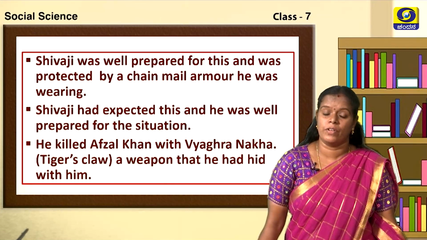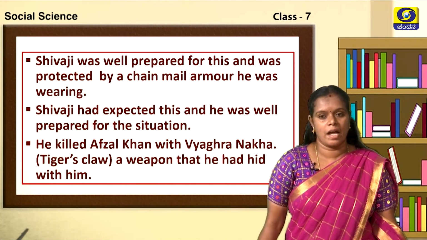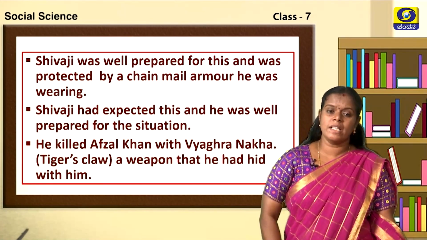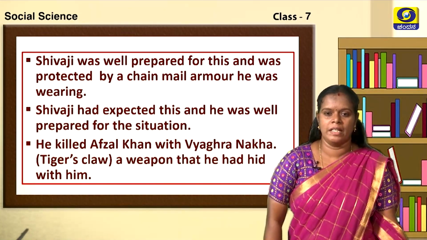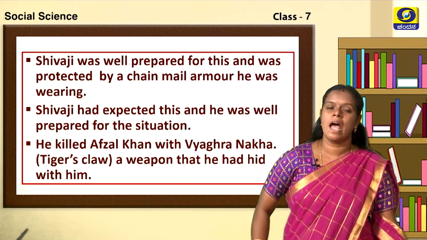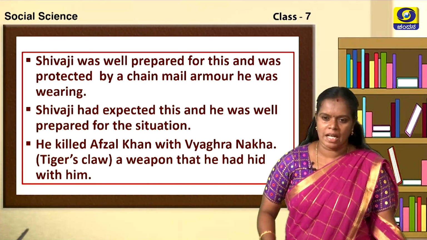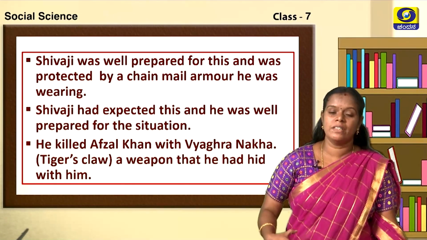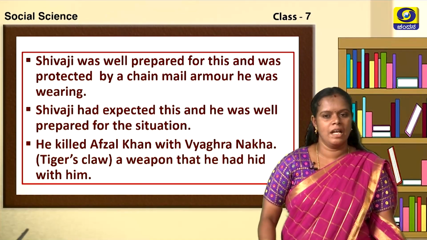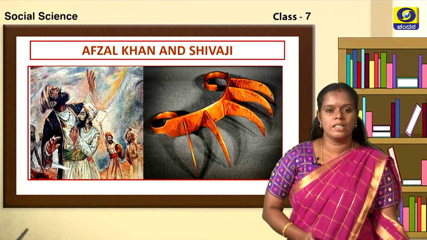Children, here the word Vyagra means tiger and Nakha means claws. Tiger's claws is called Vyagra Nakha, a weapon he had hidden with him. So Shivaji was hiding that weapon. When Afzal Khan stabbed him at the back, he took out the hidden weapon and killed Afzal Khan. So look at this picture, children.